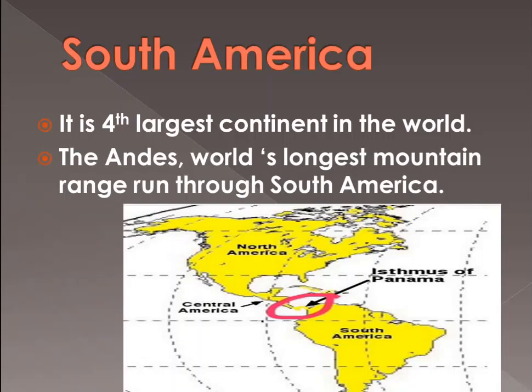And in South America, one more thing we can add, the world's largest river. Why is largest given here? Because it covers a large area in the irrigation work. So that is Amazon River. Amazon River flows there in South America. The longest river, that was Nile, that was there in Africa. But this is the largest river according to the area covering. So that is Amazon River that flows in South America.